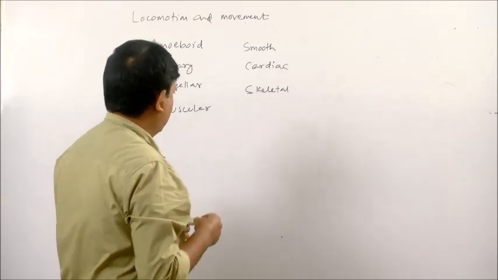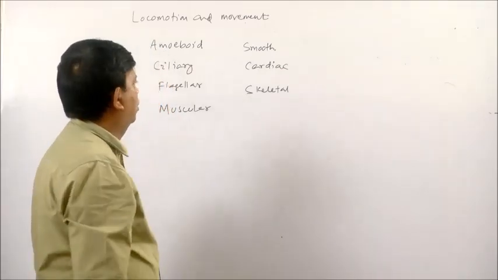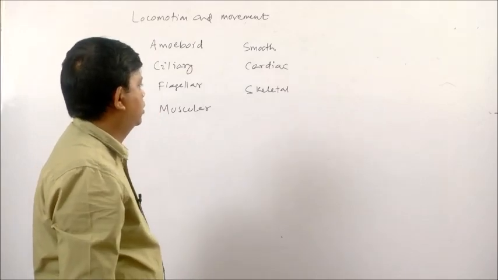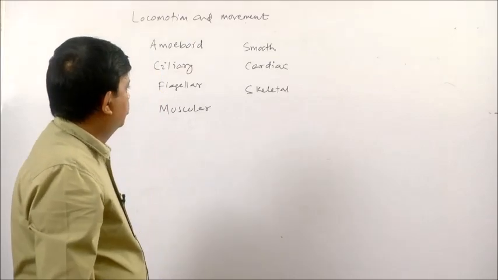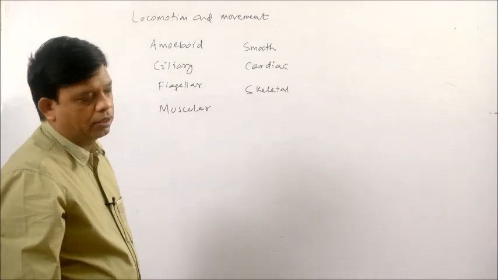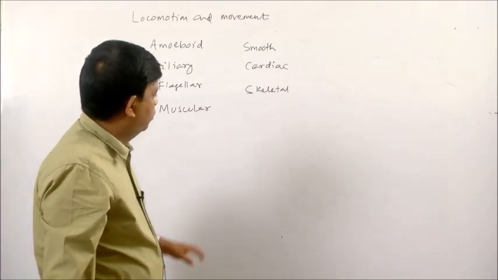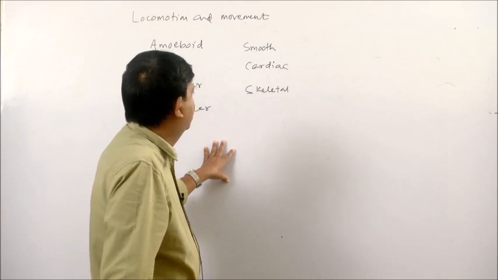So, these are the three types of muscles which are found in our body: smooth muscle, cardiac muscle and skeletal muscle. Smooth muscles are found in the wall of hollow internal organs. For example, they are found in the wall of the intestine and the wall of the stomach.